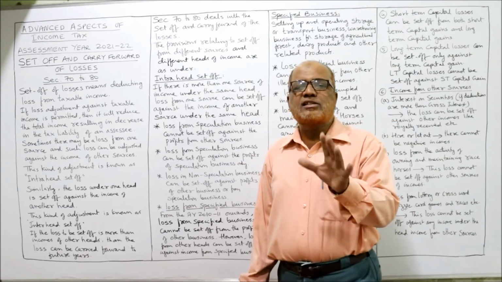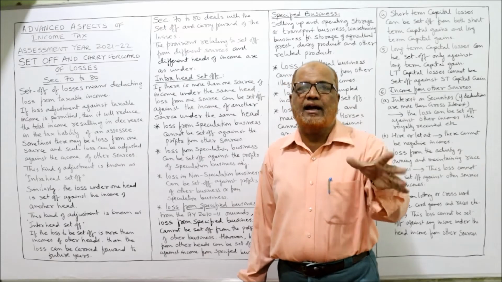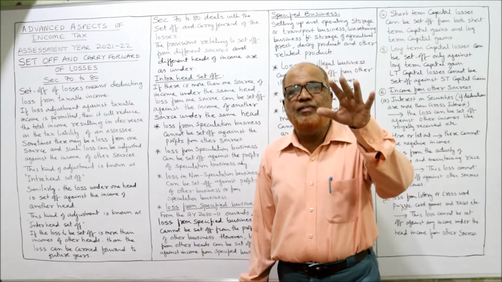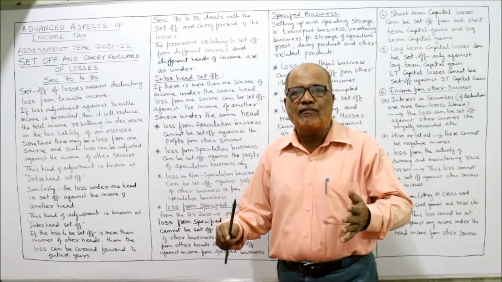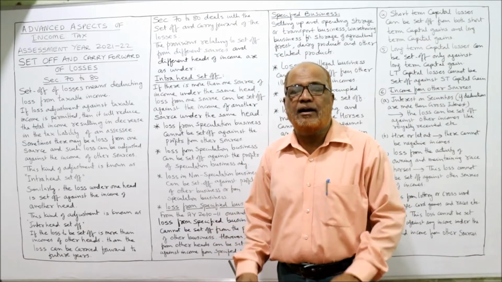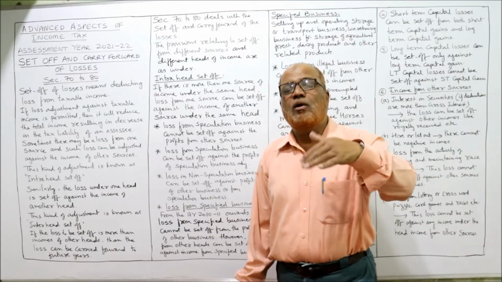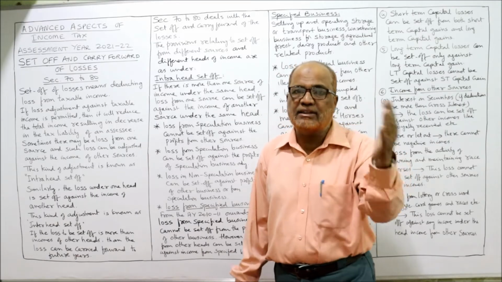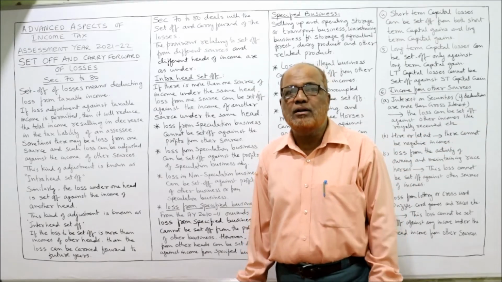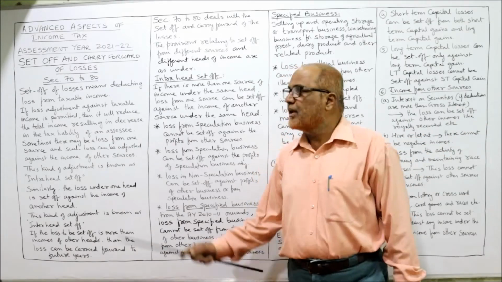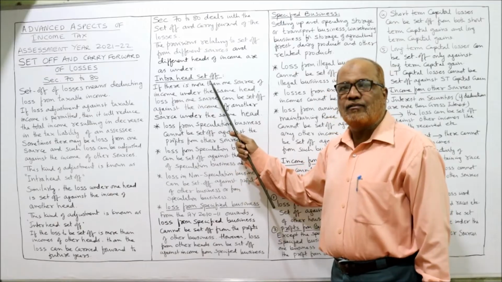The provisions relating to set off from different sources and different heads of income are as under. First of all, I am going to explain intra-head. Intra-head means within the same head. So what are the provisions for set off within the same head? After discussing that, we'll go to inter-head, one head with another head. After that, we discuss the carry forward. These three topics I am going to cover. So first of all, intra-head set off.